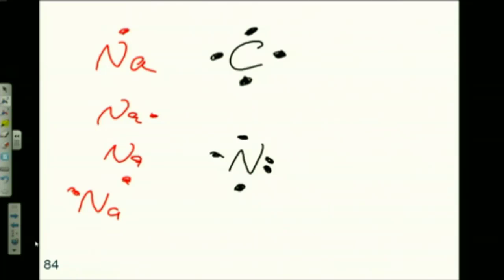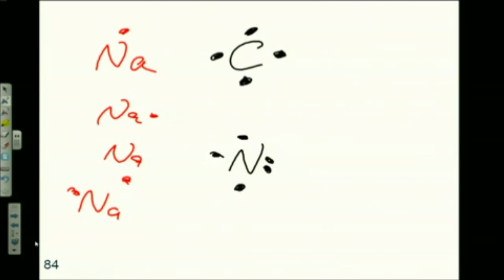So if I were to combine carbon with something else, let's say that hydrogen came in to combine with carbon. How many hydrogens do you think it would take to combine with carbon? It's going to take 4.